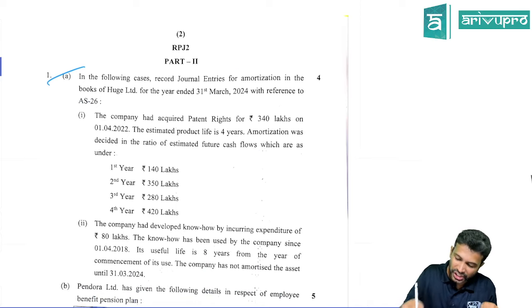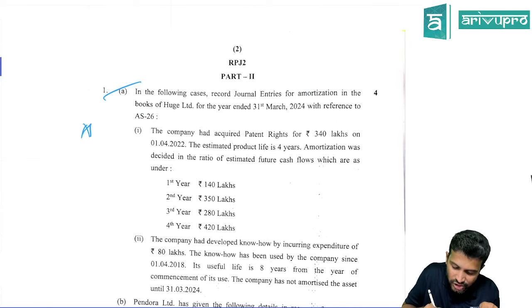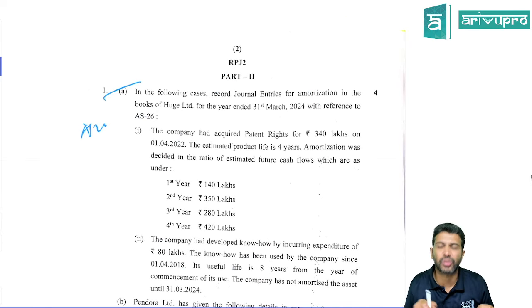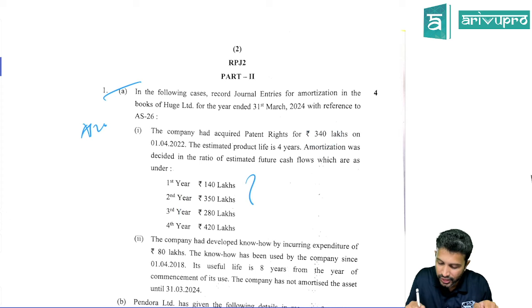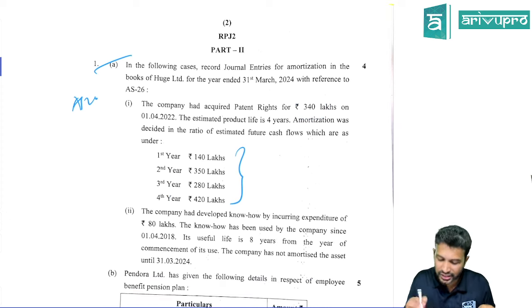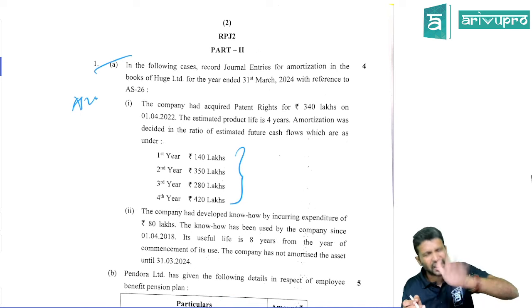This question, if you just check straight away, is there in AS 26. Amortization they are asking, that's all. You bought an asset for 3.4 lakh. This is the benefit ratio, cash flow. In this particular ratio, you need to calculate amortization. I think they've asked for amortization for the second year or something. So that's what you need to calculate. That is again pretty straightforward.